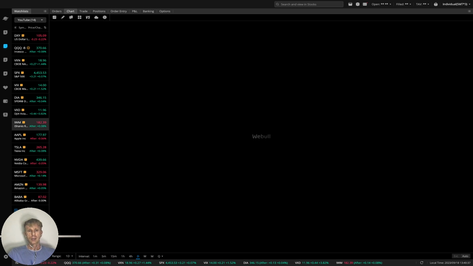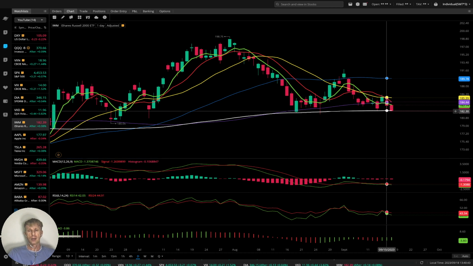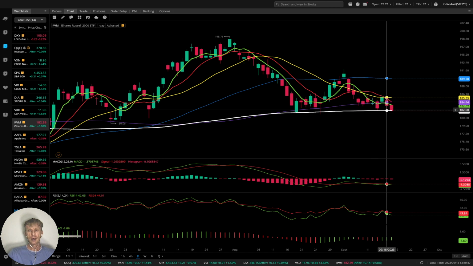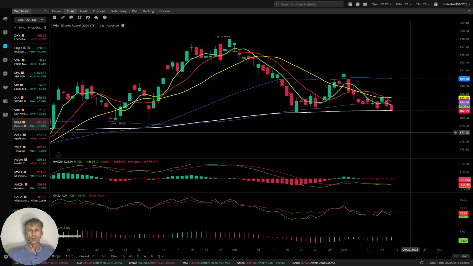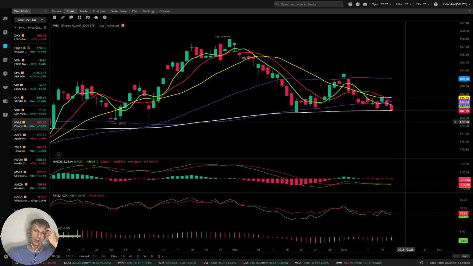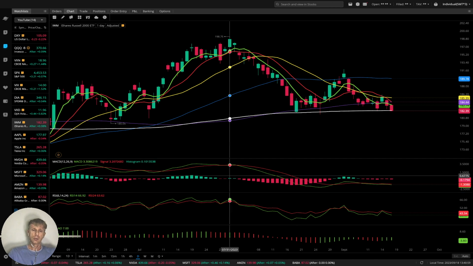IWM, Russell 2000, daily time frame, red bar, it stopped at MA 200 again. Each time it stopped at MA 200, it did bounce. I believe in this case it will continue the bearish trend and it will do bearish crossover over 200. We'll see. So far it is bearish.